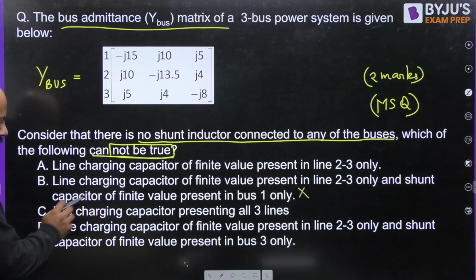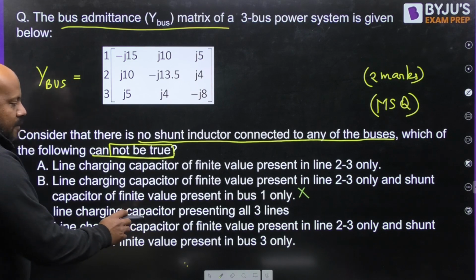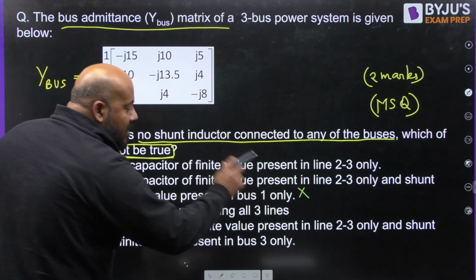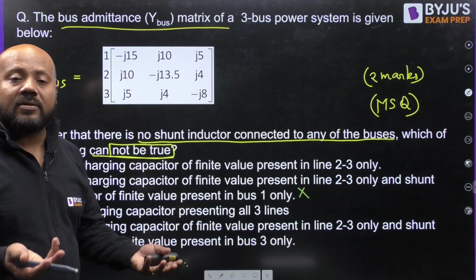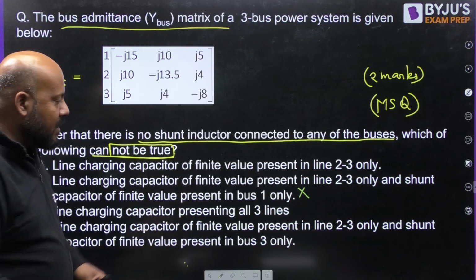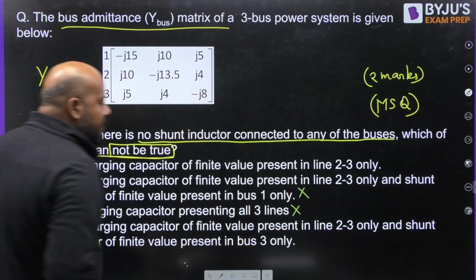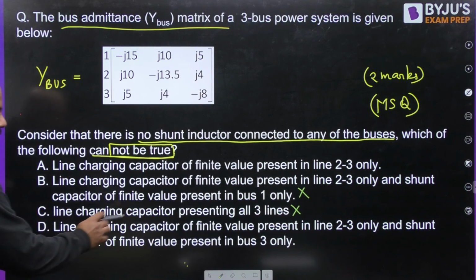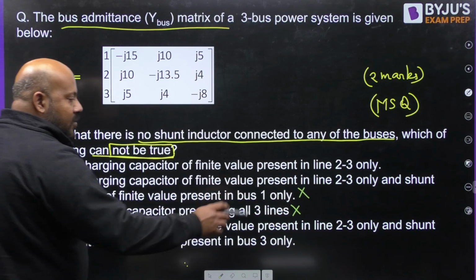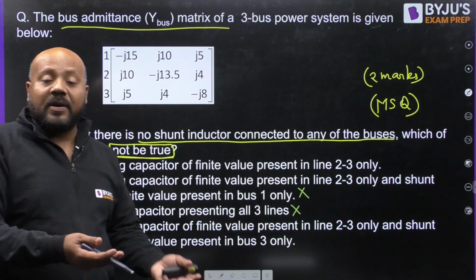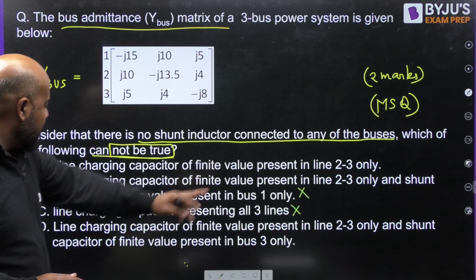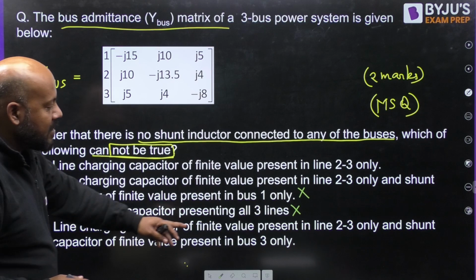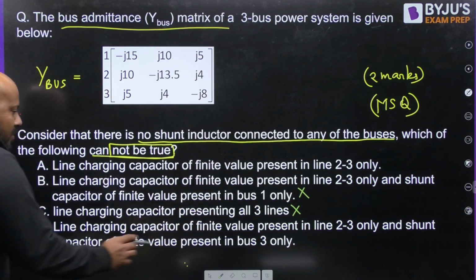Let us read the statement 3. It says line charging capacitor present in all 3 lines. This is also a case of possibility. May be present, may not be present. So this is also wrong. Line charging capacitor of finite value present in line 2, 3 only. Incorrect. May be present, may not be present. And shunt capacitor of finite value present in bus 3 only. So this is also incorrect.